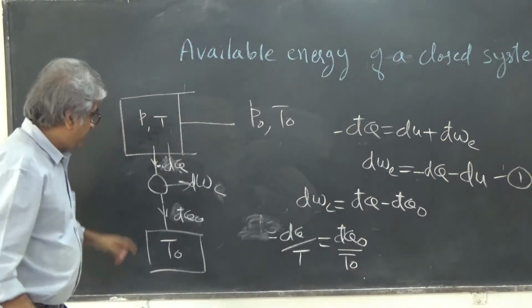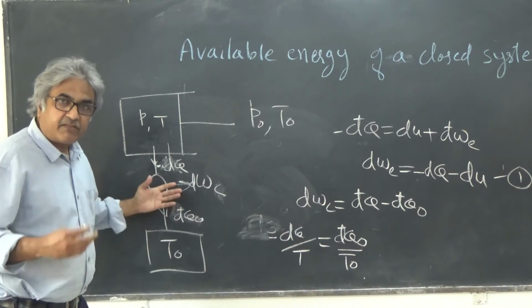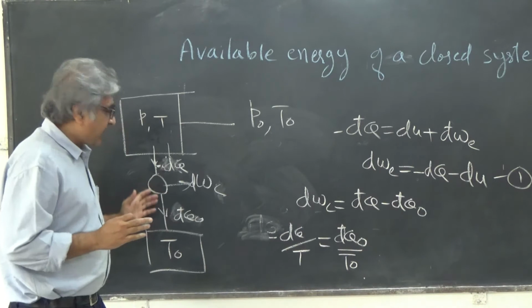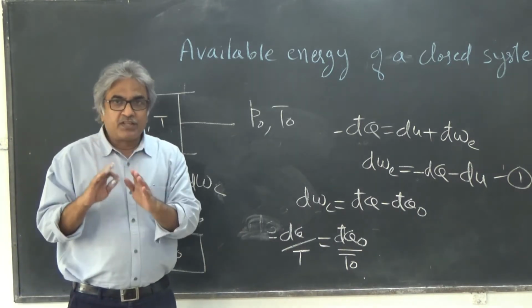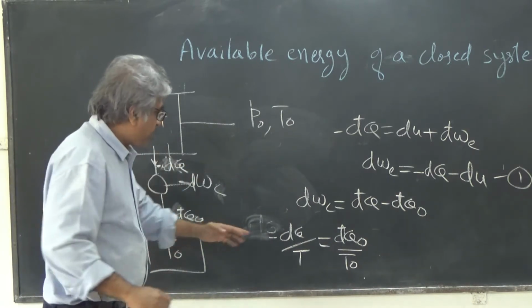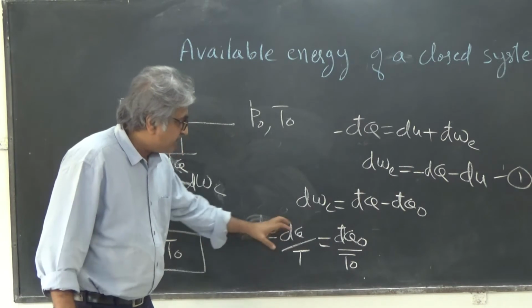I hope this is clear, because this is the Carnot engine. In the Carnot engine, this relationship we have already proved. It's very simple. You can say the efficiency of the Carnot engine is (Q1 minus Q2) by Q1. That's also equal to (T1 minus T2) by T1, and from that you will get this relationship. Okay, fine. So this is your relationship.